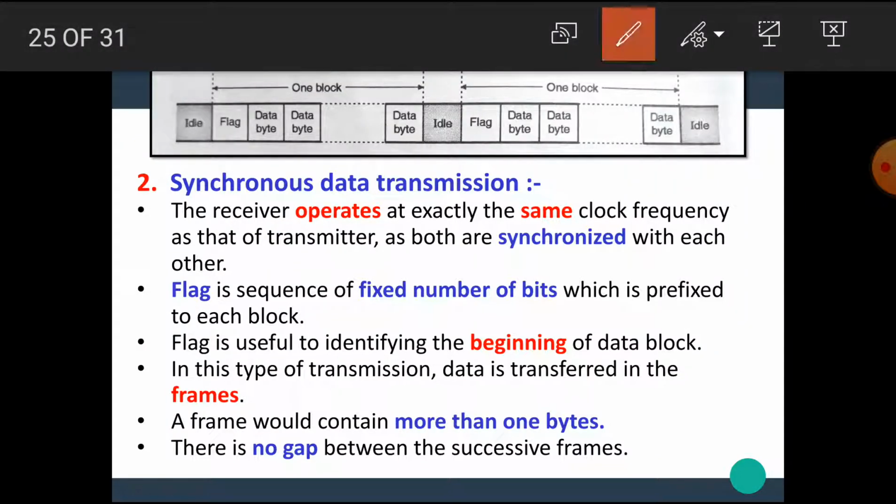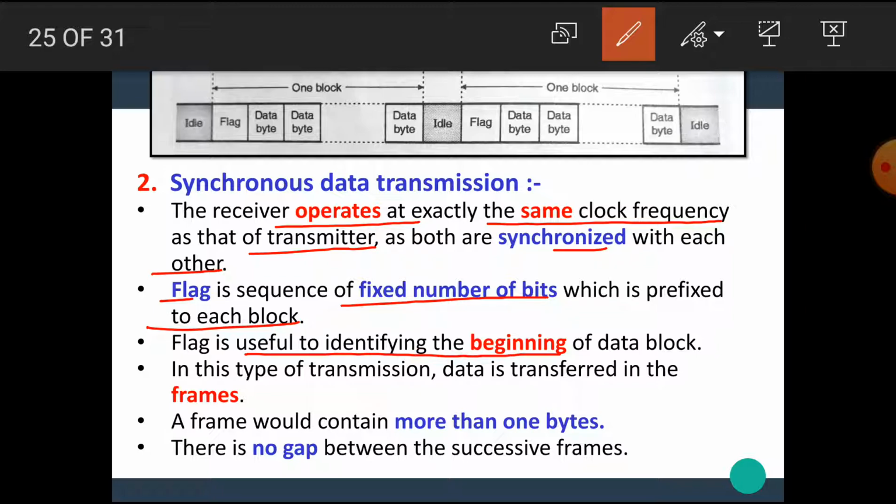In synchronous data transmission, the receiver operates at exactly the same clock frequency as the transmitter, as both are synchronized with each other. A flag is a sequence of a fixed number of bits which is prefixed to each block. The flag is useful for identifying the beginning of the data block.